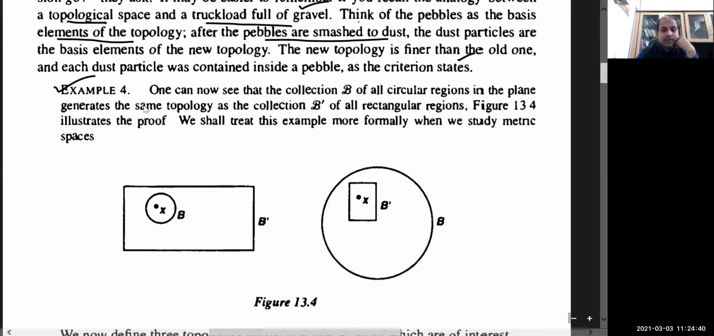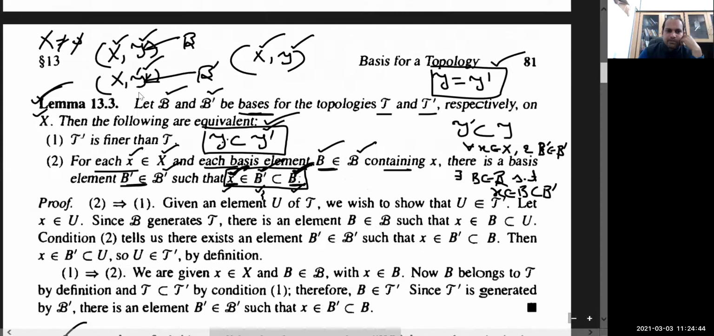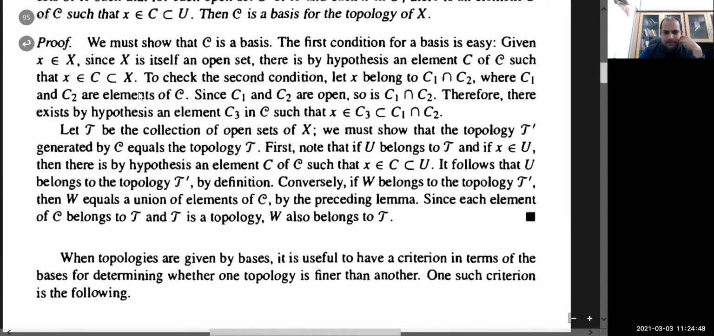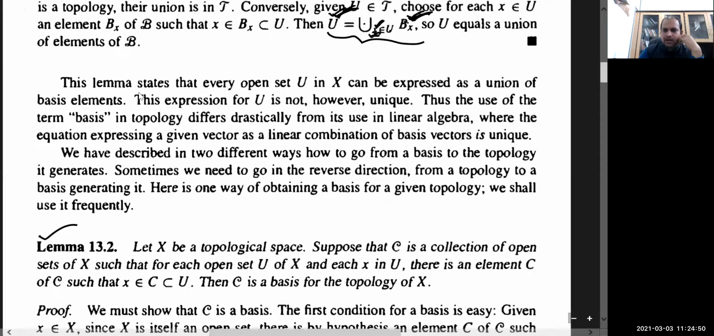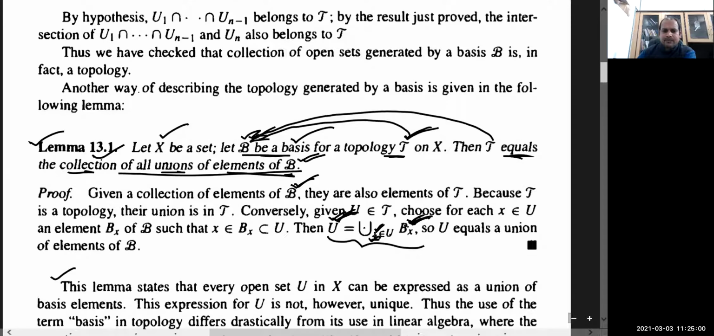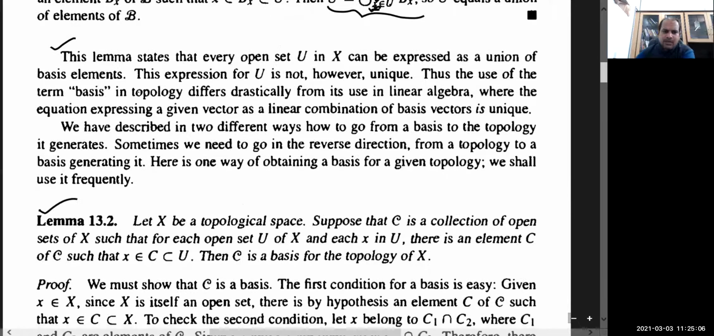Example 4. Yes, sir. Before coming to this, I may have skipped a couple of things. Let me check that I haven't skipped anything. Yes, look, read this. What I was saying is about this lemma, how to generate a topology from the basis. So what is written here, just read it.